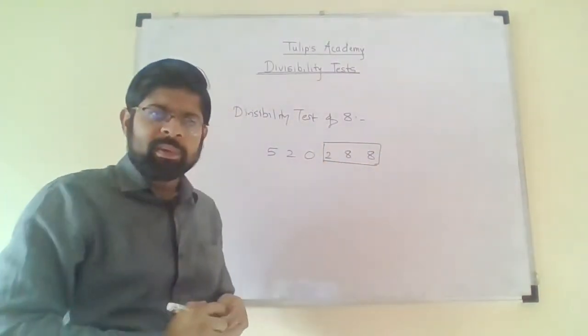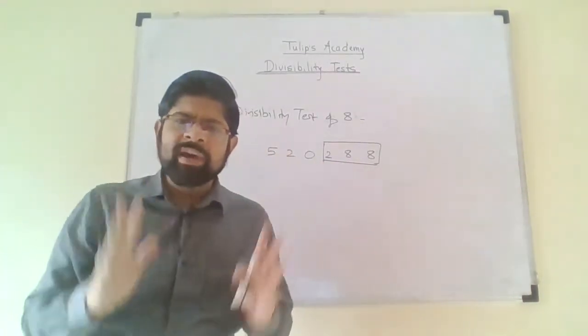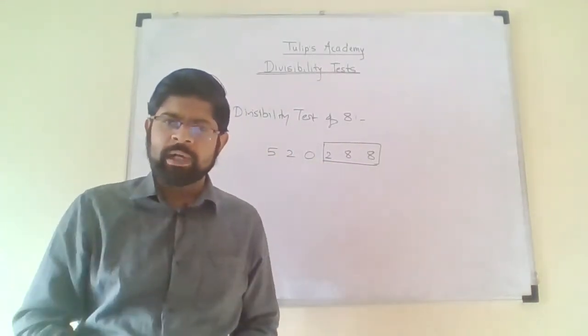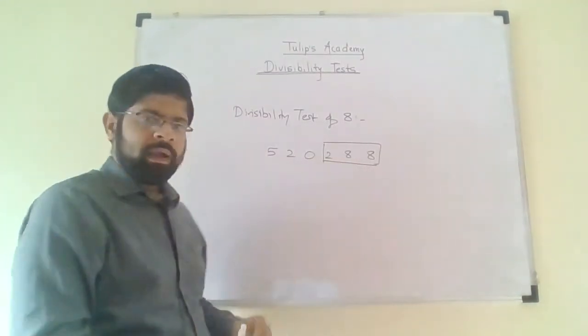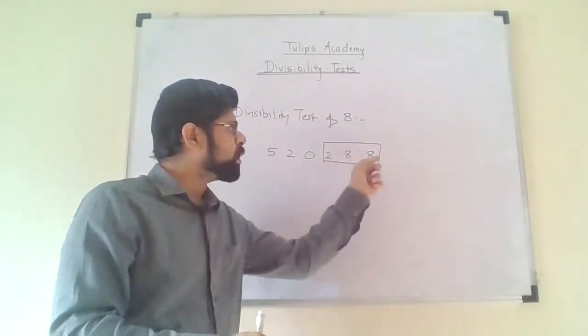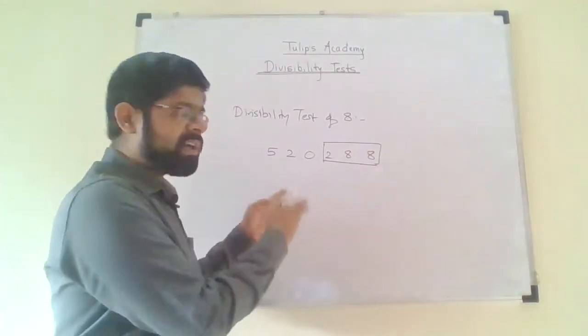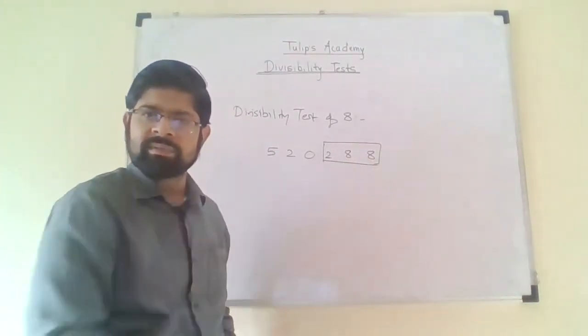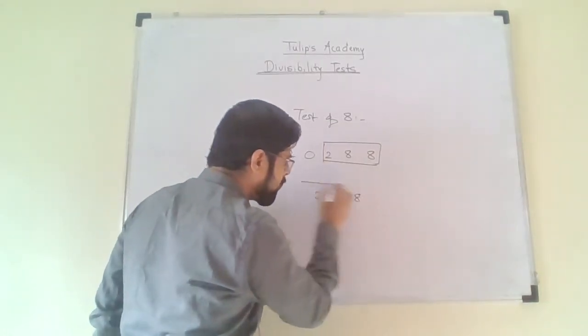The number formed by considering the last 3 digits is 288. Now I have to only verify whether 288 is divisible by 8 or not. That's it. I need not go through the entire number. I have to just consider the last 3 digits, 288, and check whether it is divisible by 8. If it is divisible, then yes, the entire number is divisible by 8. So let me check it. 288 divided by 8.